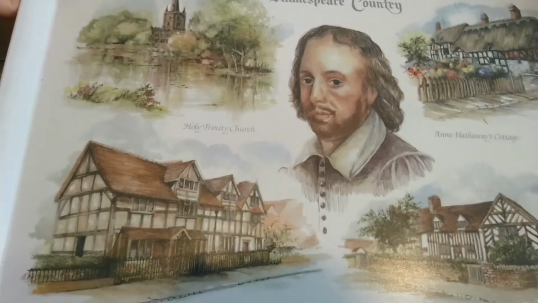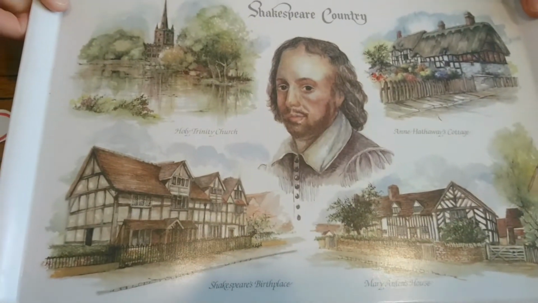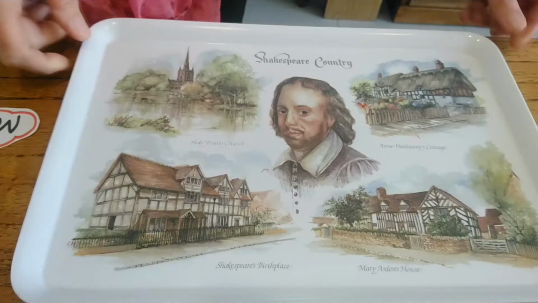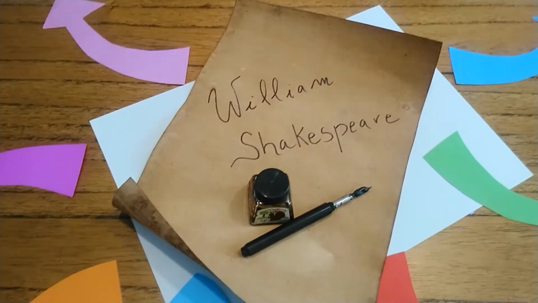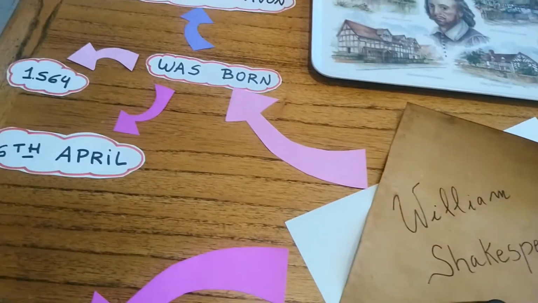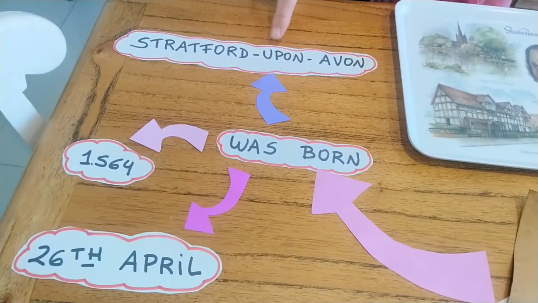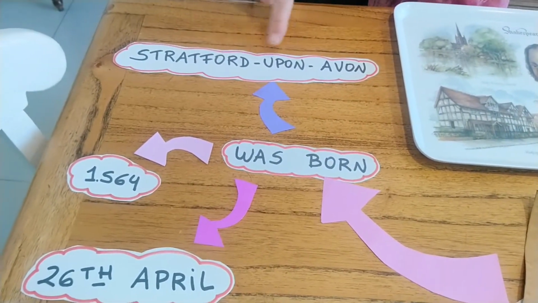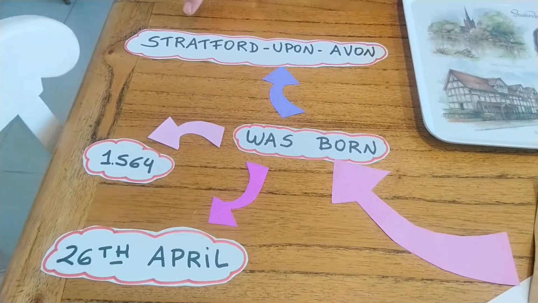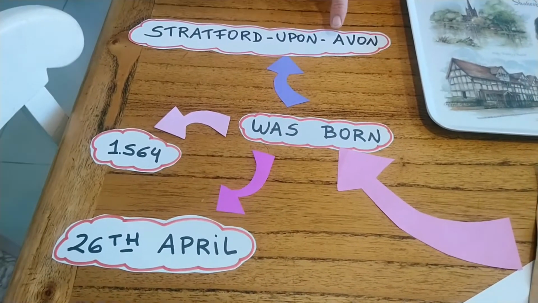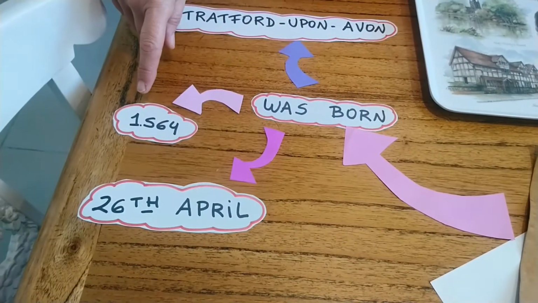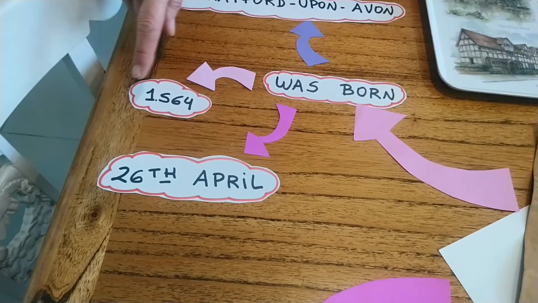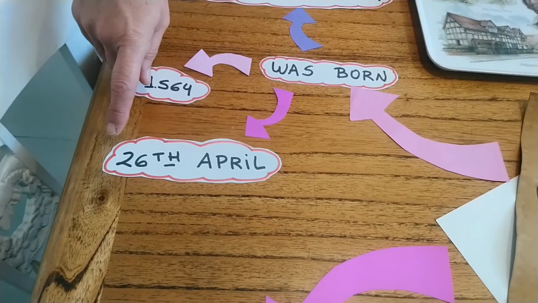This is a tray I've got. Look. William Shakespeare was born in Stratford-upon-Avon. That is the name of the city in England. It is the city on the River Avon. He was born in 1564 on the 26th of April.